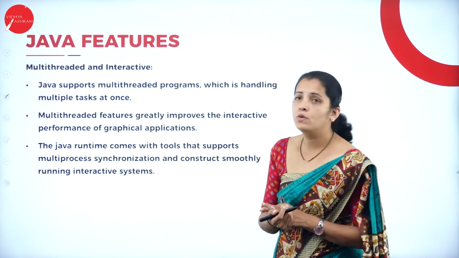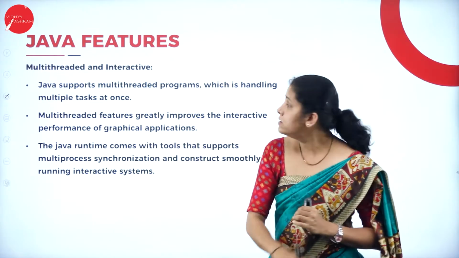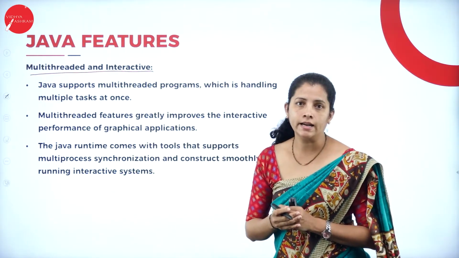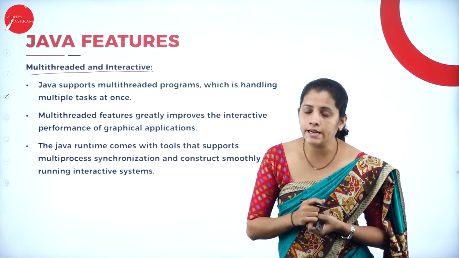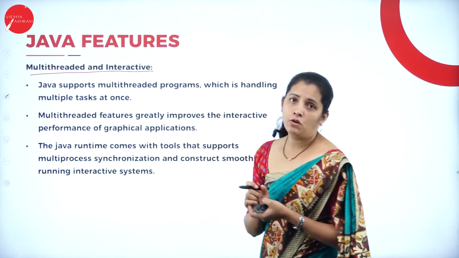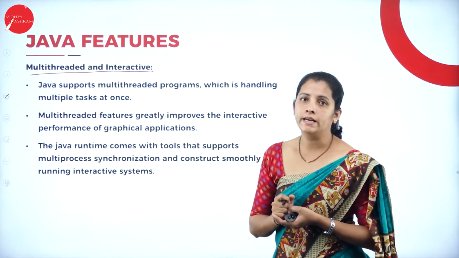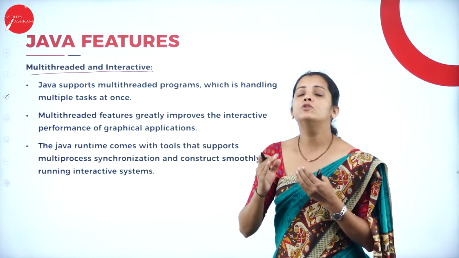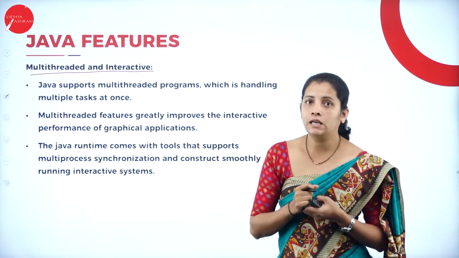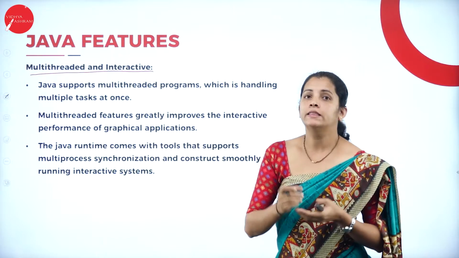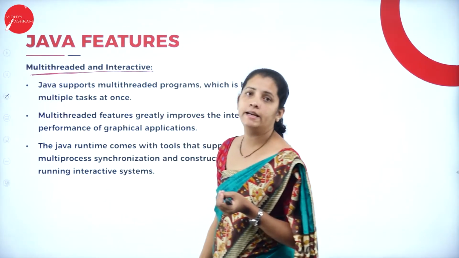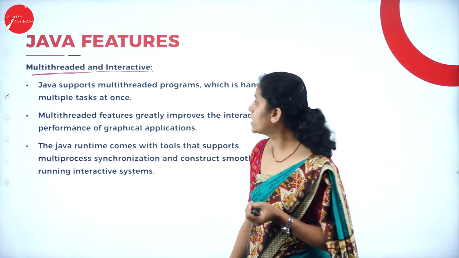Moving further, I'm going to cover another feature that is multi-threaded and interactive. So what is multi-thread? Here Java supports a very important concept called multi-thread. That means it is possible to perform or carry out multiple tasks simultaneously, which can be achieved with the help of multi-threading in a Java program.